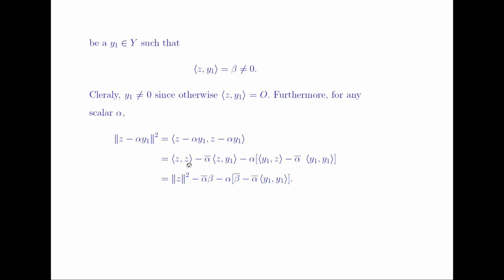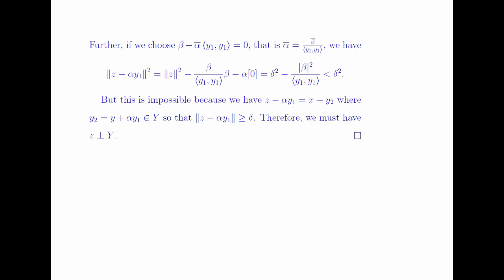And again by using a property here, this is equal to the norm of z squared, and because we have already considered that the inner product is equal to beta, this is alpha bar times beta, alpha conjugate times beta, minus alpha times the conjugate of beta, so beta conjugate, minus alpha conjugate times the inner product of y1 and y1. Furthermore, we choose beta bar minus alpha bar times the inner product of y1 to be equal to 0. Then alpha bar is equal to beta bar over the inner product of y1 comma y1.